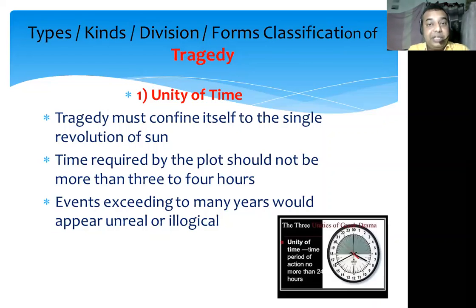If the dramatist includes events spreading over 10, 15 or 20 years, it will not be possible to present that story within the time period of 3 to 4 hours.